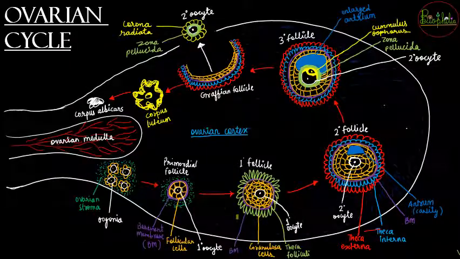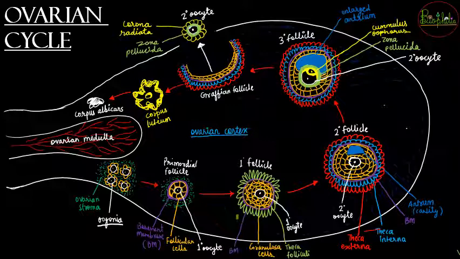So over here we are going to see the entire process of the ovarian cycle in short. So सबसे पहले क्या होगा? There are going to be the oogonia, at the time of puberty, ये oogonia होंगे about 60,000 to 80,000 in each ovary.